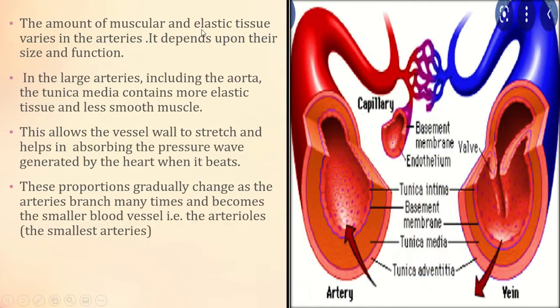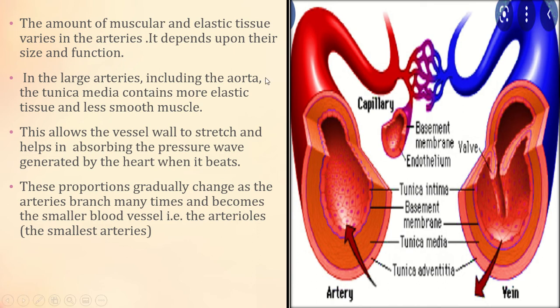So the amount of the muscular and the elastic tissue varies in the arteries. It depends upon the size and the function. As you can see, the amount of the muscular and the elastic tissue, that is the tunica media, the middle layer, varies. Media means middle layer, you can remember it like that.